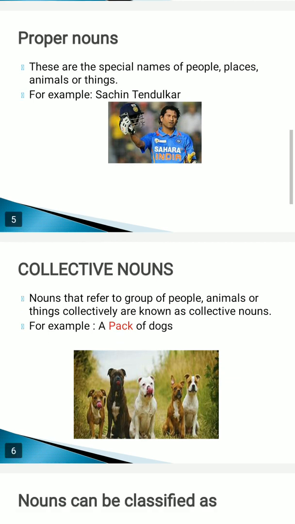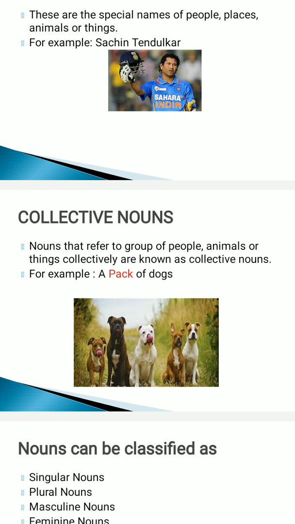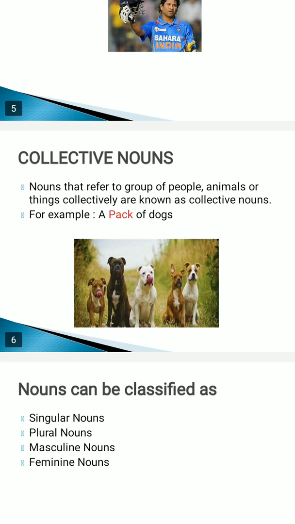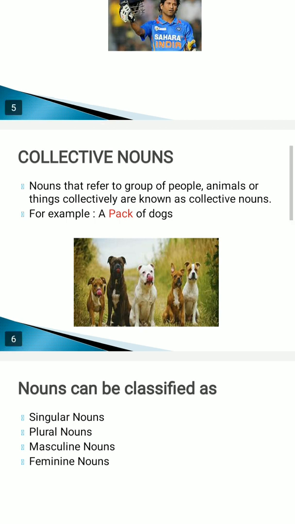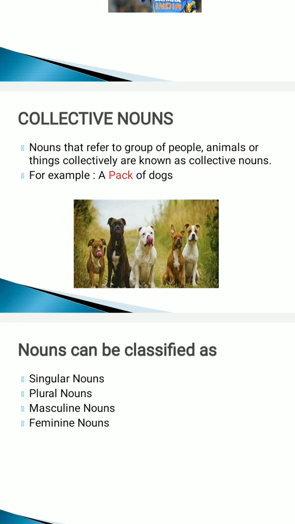Now the third category is the collective nouns. Collective nouns refer to a group of people, animals, or things collectively. When there are some things, or some persons, or some animals that are together in a group, they are known as collective nouns. For example, as I have shown you, there is a picture of dogs, like 5 to 6 dogs sitting in this picture, and collectively they are known as a pack.